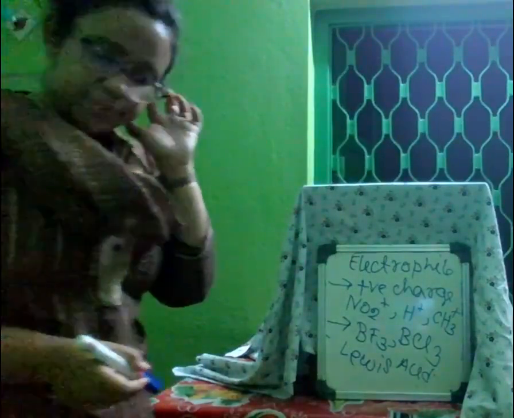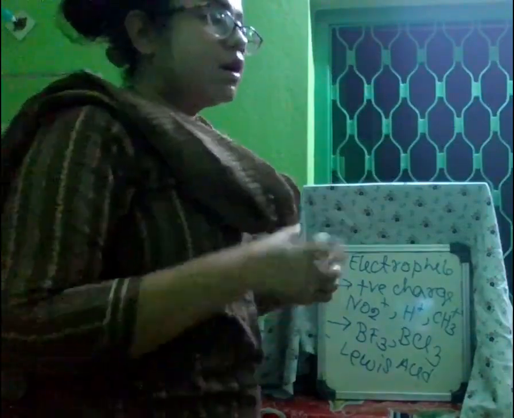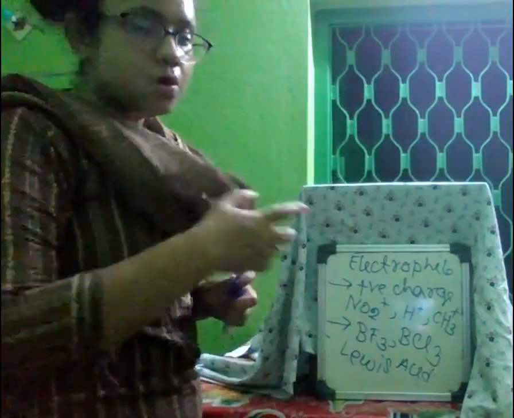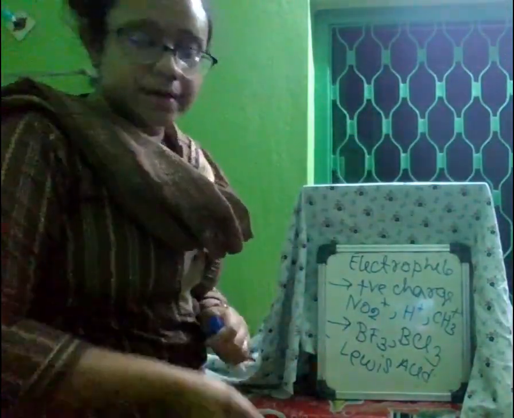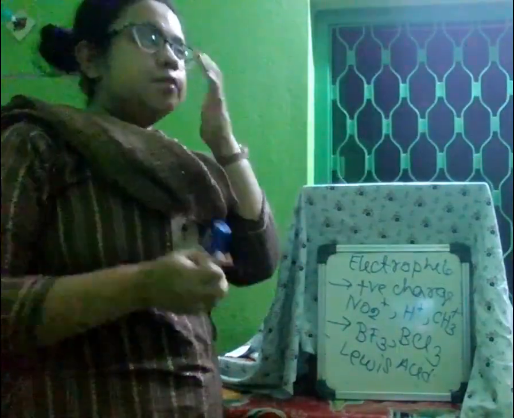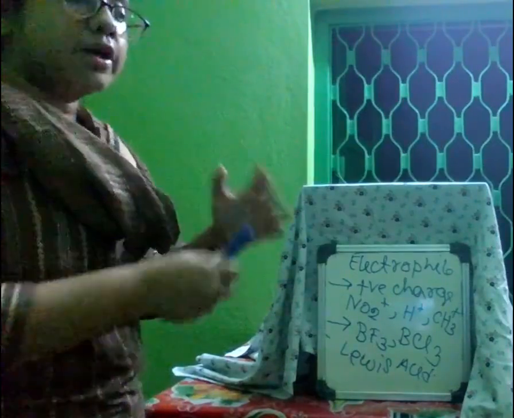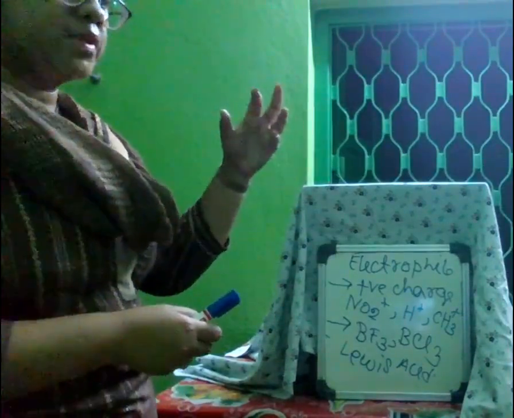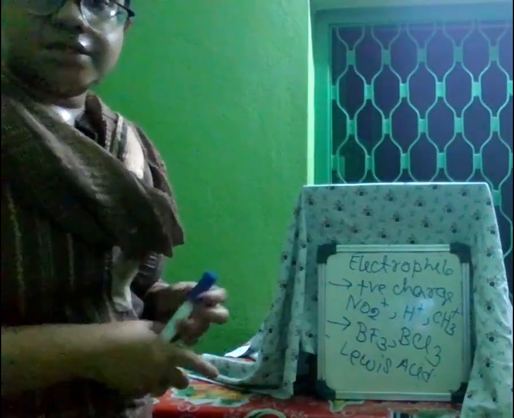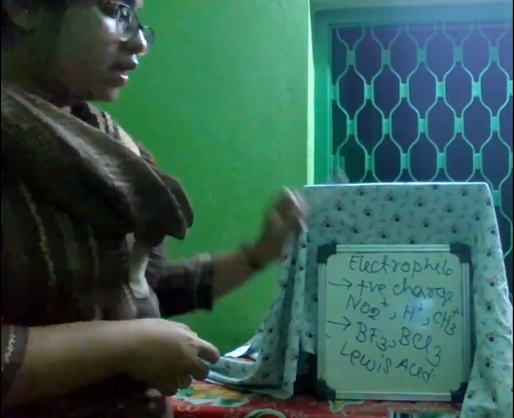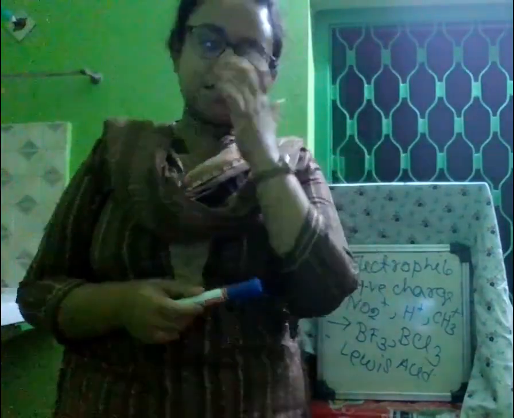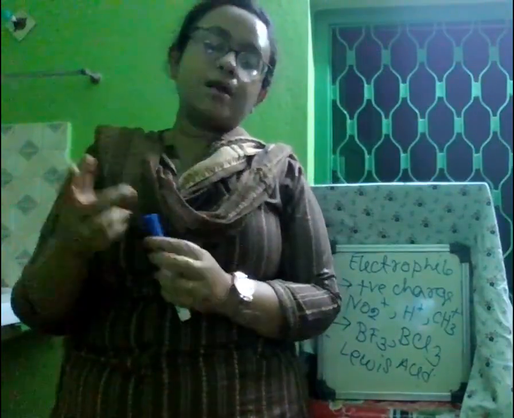Now, how will this electrophile or nucleophile react? Always remember, before that, one thing: according to the purpose of JEE Mains or NEET, we have to know what kind of species will be electrophile and what are nucleophile.